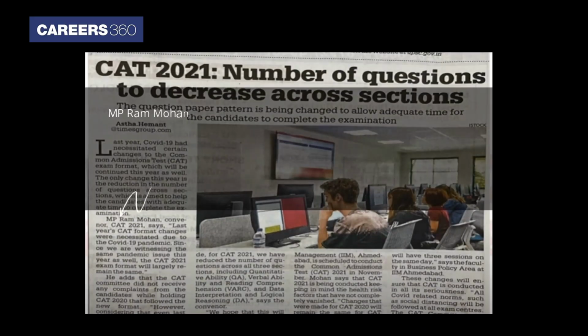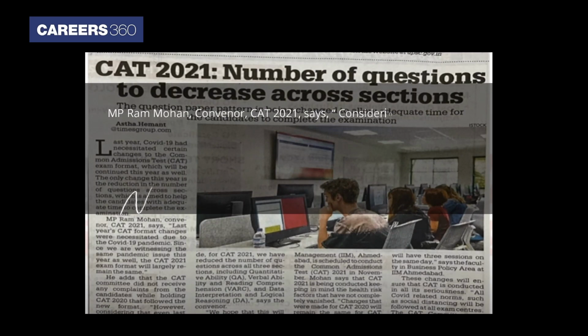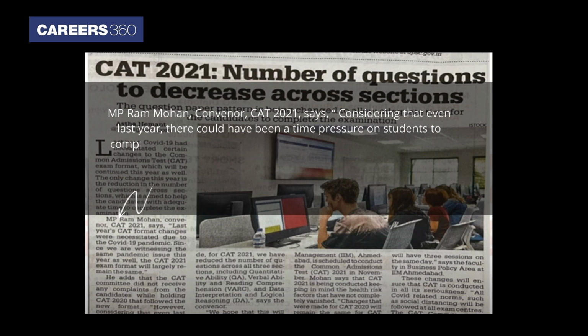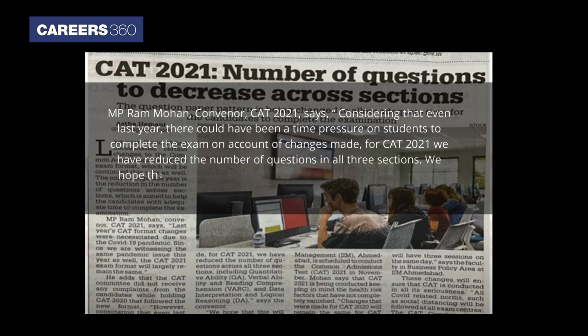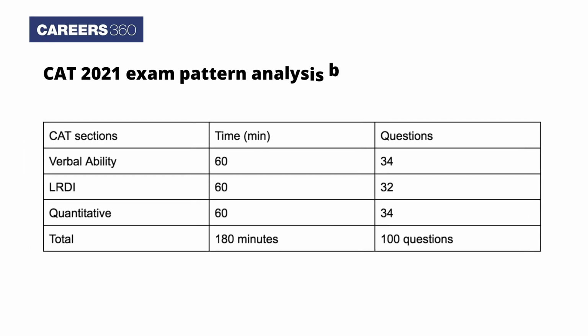MP Ram Mohan, convener CAT 2021, says, considering that even last year there could have been a time pressure on students to complete the exam on account of changes made, for CAT 2021 we have reduced the number of questions in all 3 sections. We hope that this will ensure that candidates get adequate time to complete the exam. Based on this, here is the CAT 2021 exam pattern analysis by a team of experts.